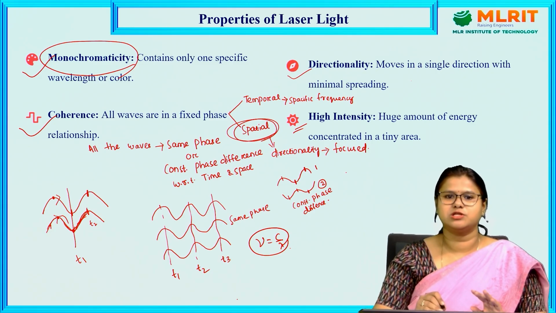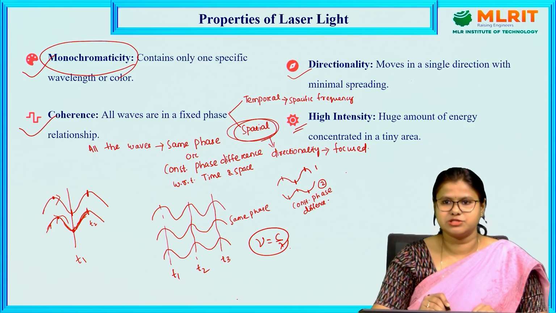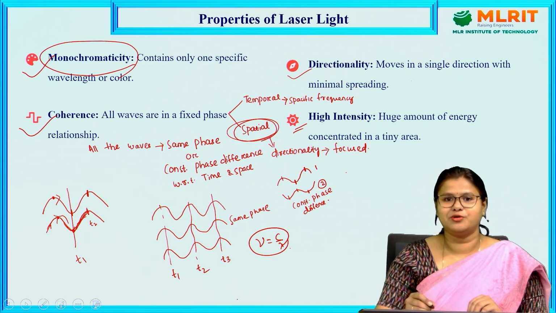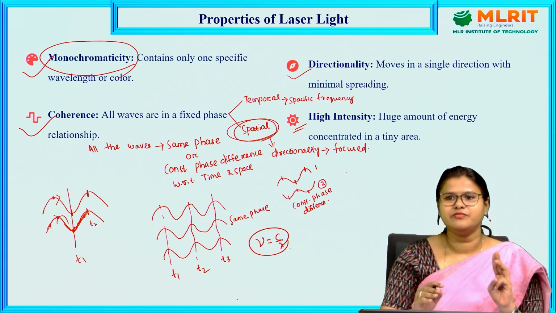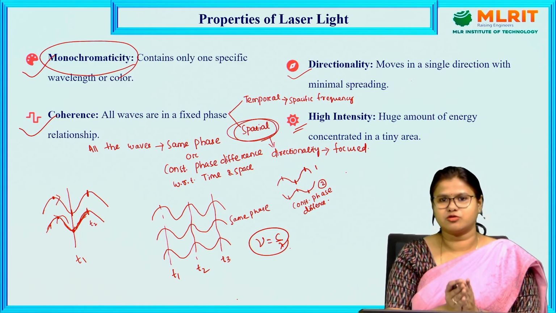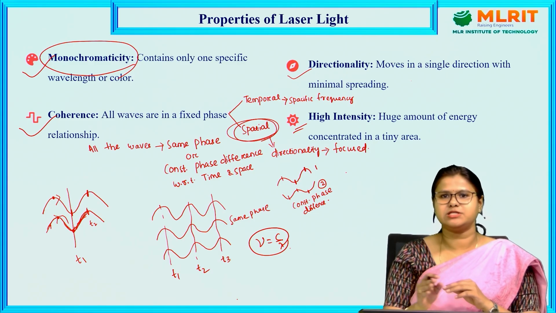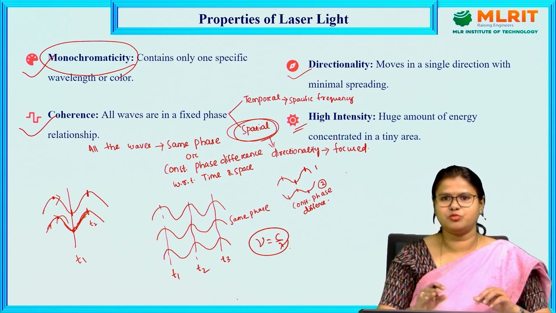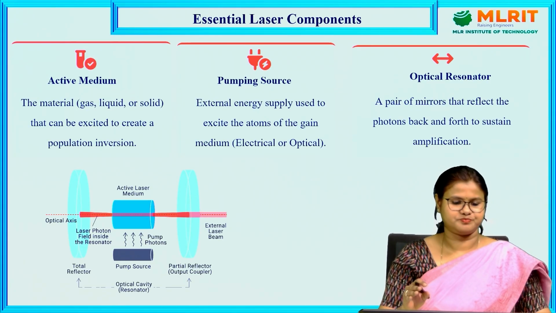So there are mostly four properties of laser which are very important to know for the applications of laser. Laser is monochromatic, that means it has a single color. It is unidirectional, a highly directional property, it travels in a single direction. Third, laser is coherent, that means all the waves travel with the same phase or constant phase difference. And the last point is it is highly intense. These are the four properties of laser.